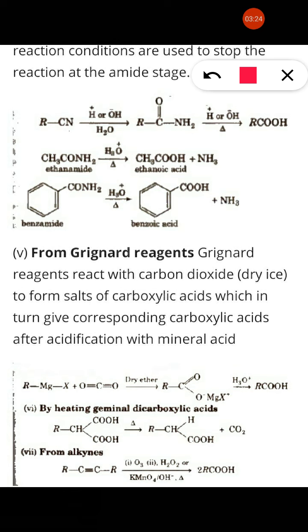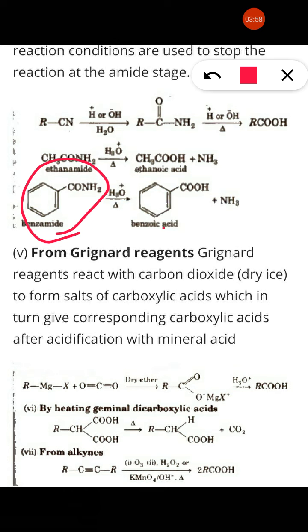Same way, if we take benzene, the ammonium salt of benzoate. This on acid hydrolysis forms benzoic acid, that is, benzene directly attached to the carboxylic acid. Now the Grignard reagent is also used to prepare carboxylic acid, that is RMgX. Grignard reagent reacts with carbon dioxide in an addition reaction, followed by hydrolysis to form carboxylic acid.